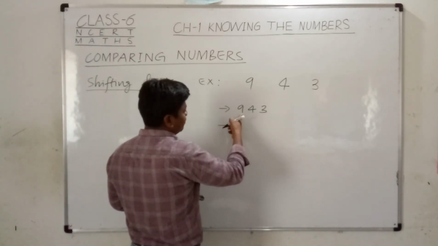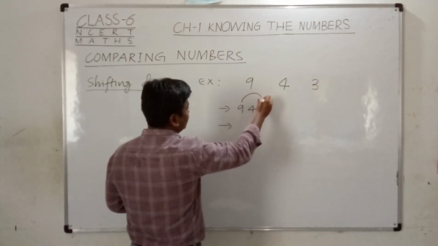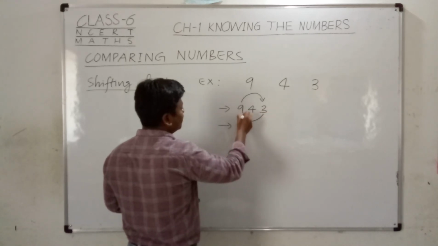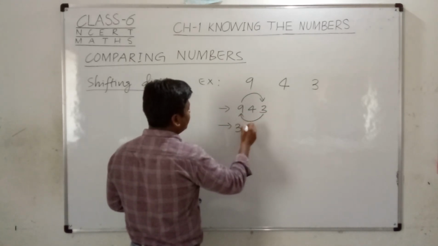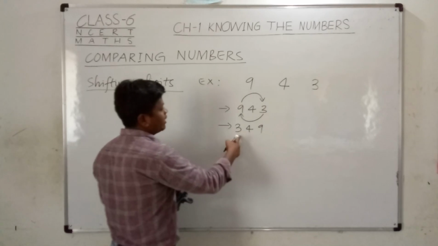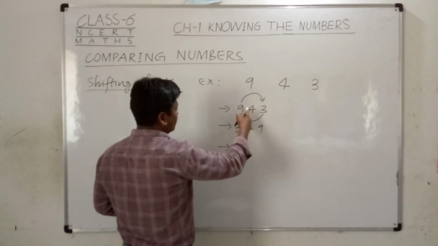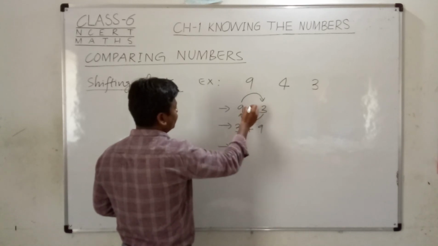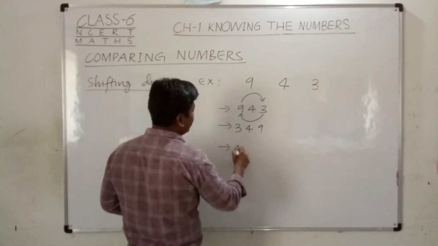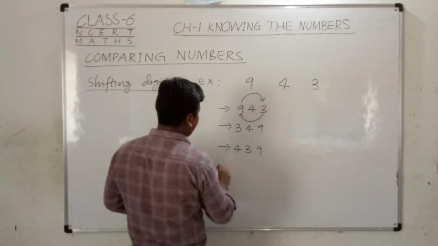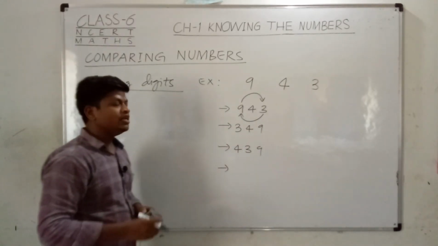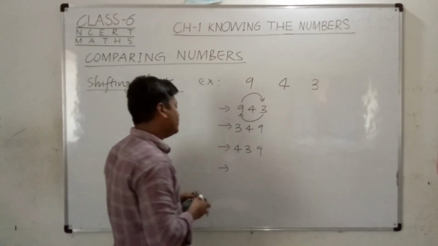Suppose 9 comes on the place of 3 and 3 comes on the place of 9, so this number will be 349. So I get a different number, right? If I change the position of the 4 and take this 4 to the first position, it will become 439, right?